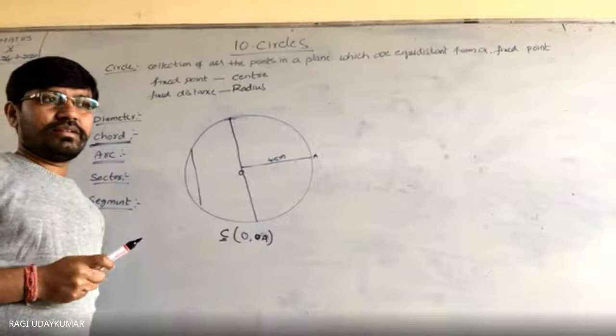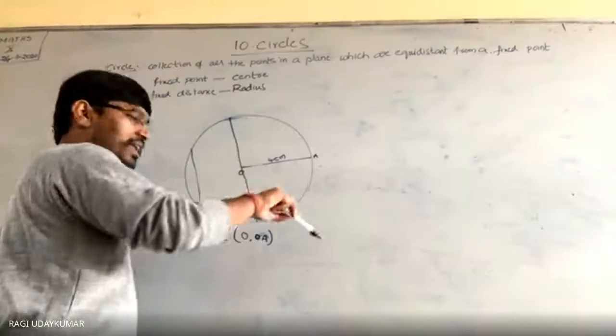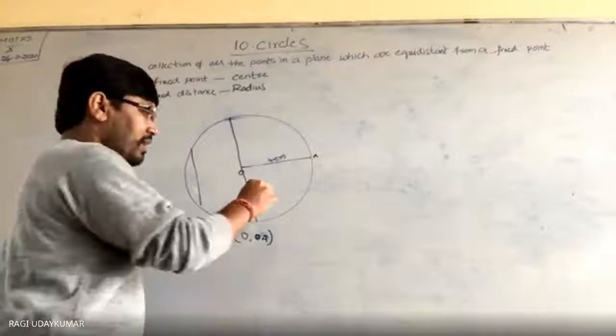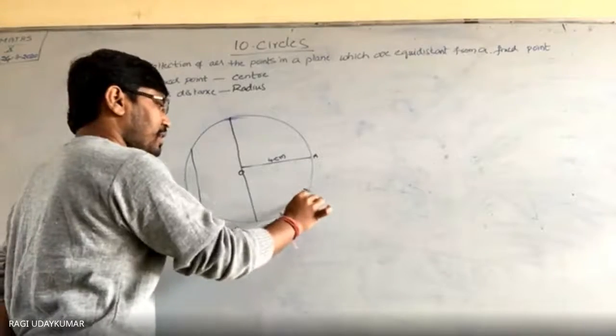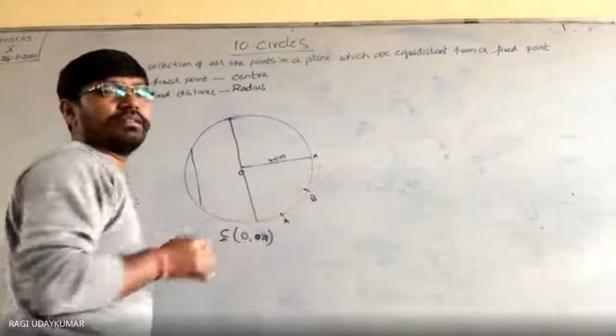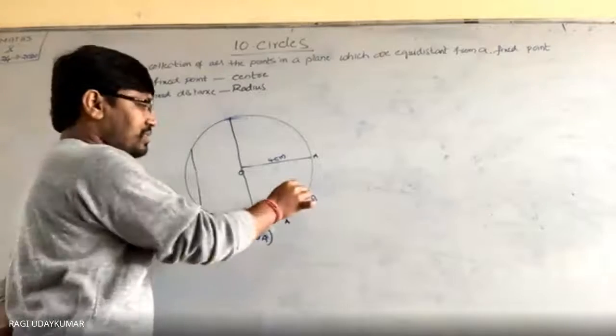An arc is a curved part of a circle. Arc is the part of a circle. Take one part in the circle, that is called an arc. Suppose I am cutting here at A and B, this is one arc.